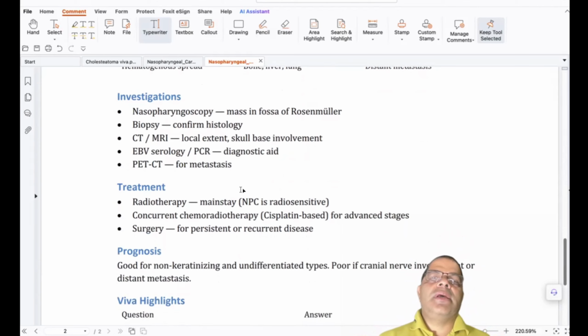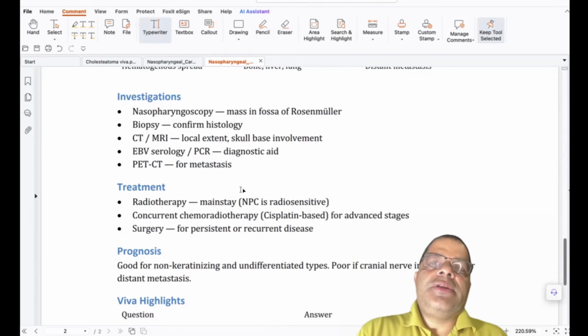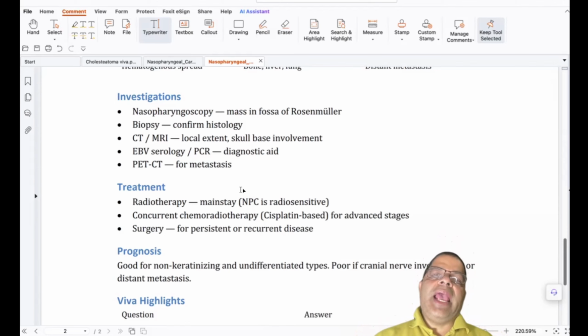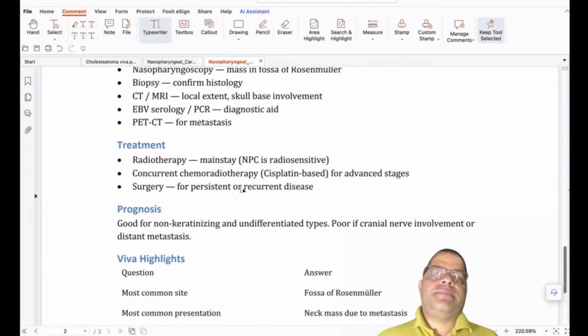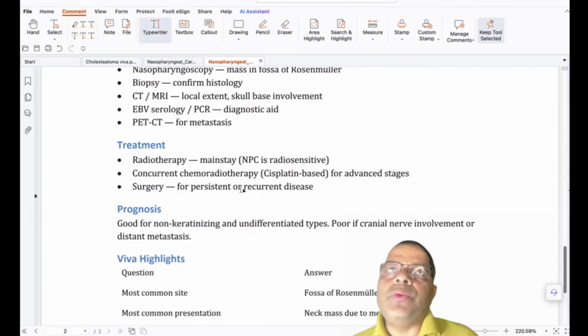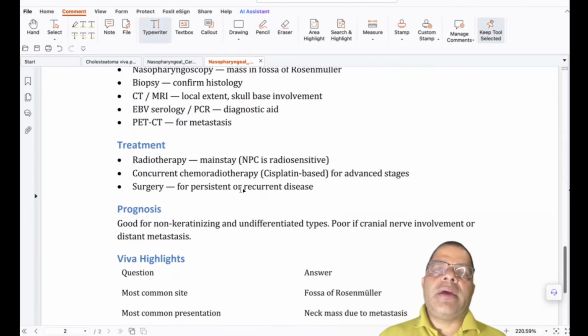Skull base cases prefer CT with MRI. Epstein-Barr virus serology can be done, and PCR helps in the diagnosis. PET-CT for the metastasis of any kind of head and neck cancer. It is one of the tools to see recurrence after treatment or primary disease too.